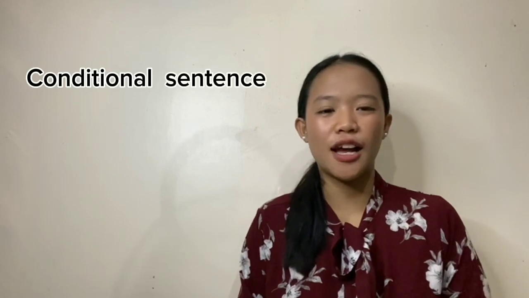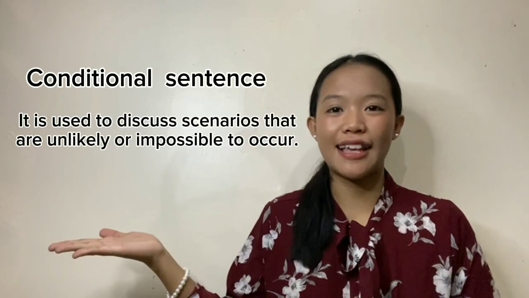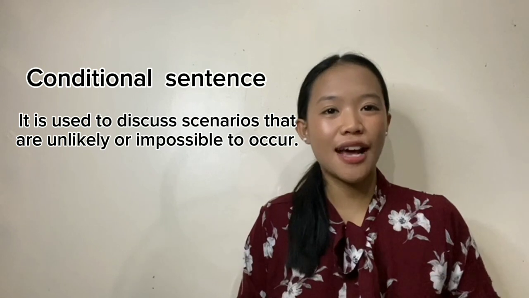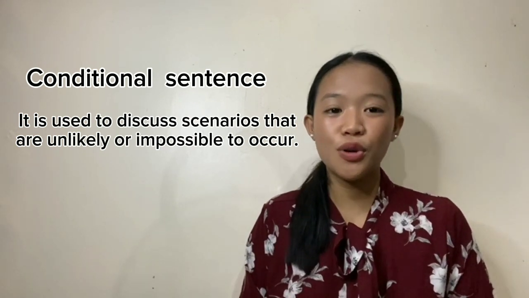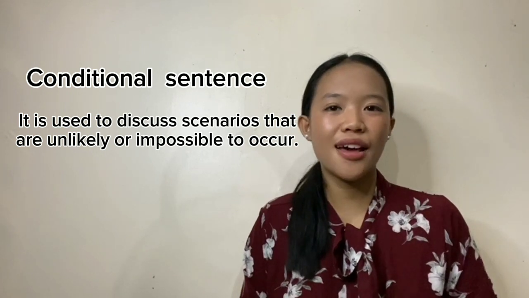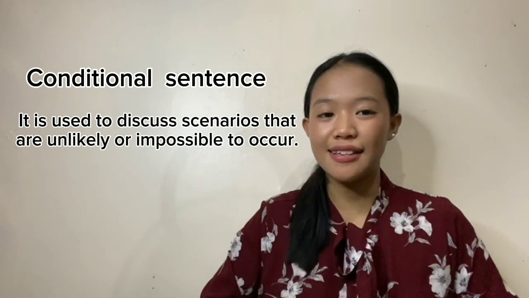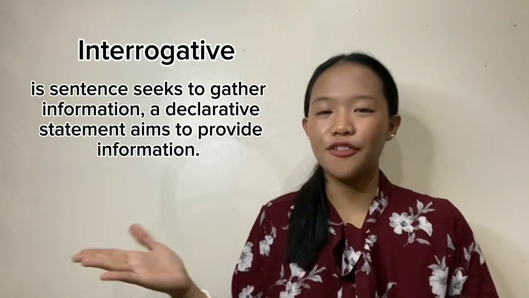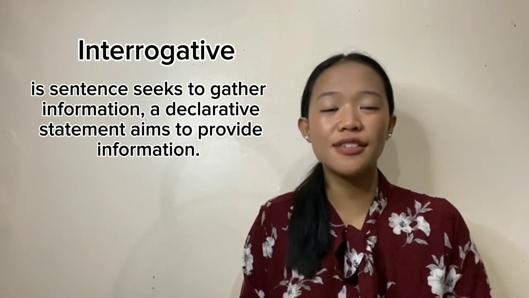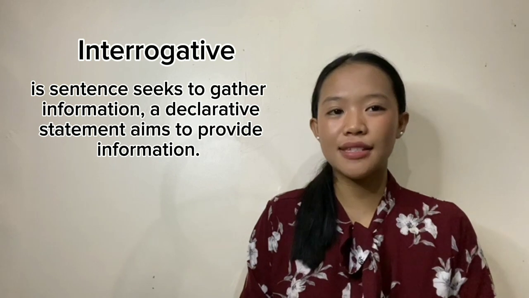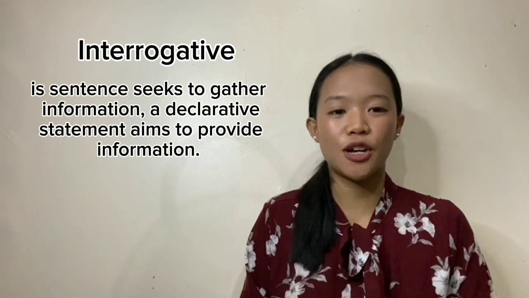Next is conditional. What is a conditional sentence? It is used to discuss scenarios that are unlikely or impossible to occur. For example, if you take some medicines, you will feel better. Next is interrogative. What is interrogative? This is a sentence that seeks to gather information. A declarative statement aims to provide information.